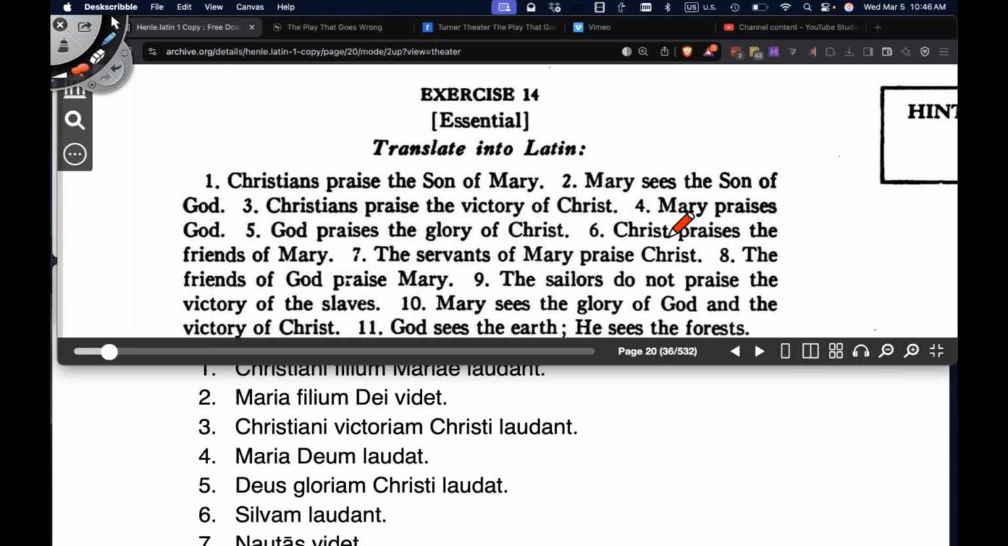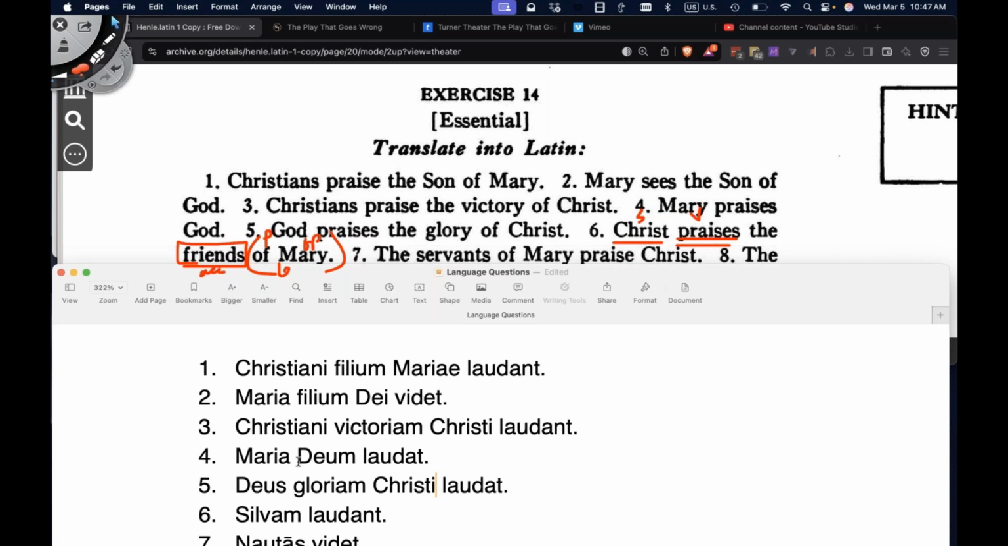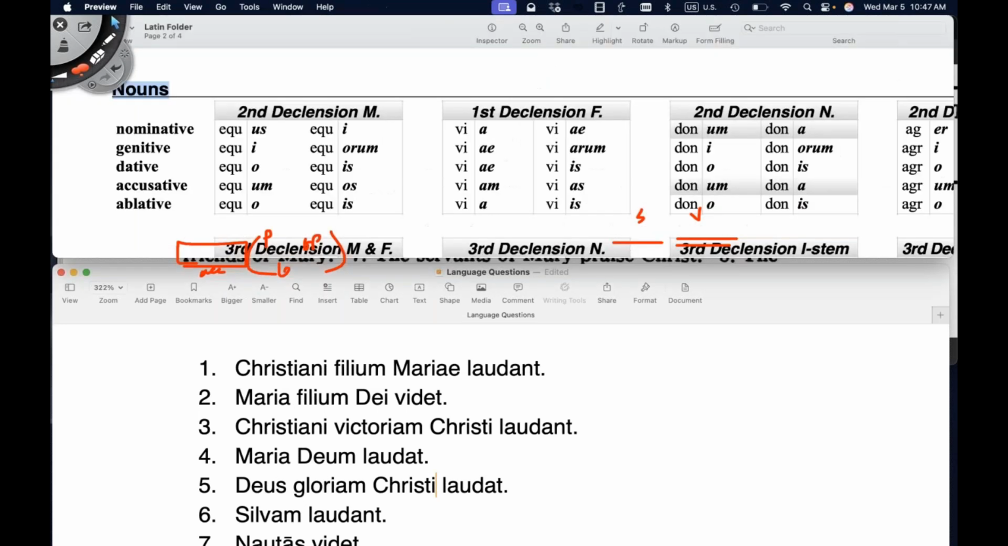All right, number 6. Christ praises the friends of Mary. Christ, subject to the sentence. What does he do? He praises, verb. Whom does he praise? He praises the friends, direct object, accusative case. He praises the friends of, preposition, of whom, Mary, object of the preposition, of Mary, prepositional phrase, genitive case. Christ is in the nominative case. I don't think we have that in the nominative case, so let's go over here and look at the charts.